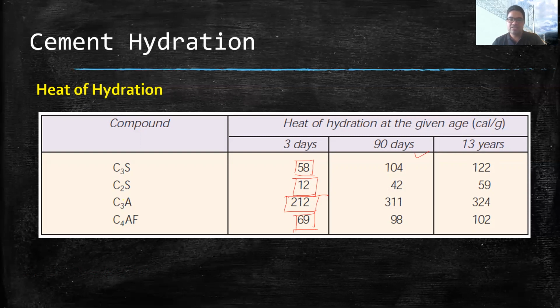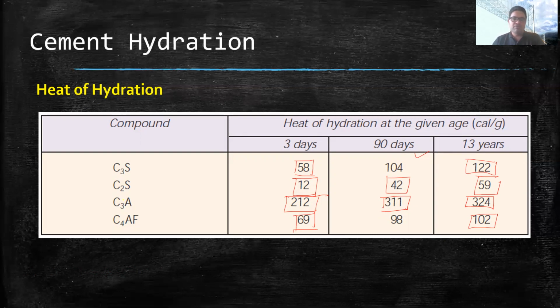C3A is still the highest heat liberator, and C2S is still the least heat liberator. And then if we see up to 13 years, C3A, C2S, and C3S, and then C4AF. So this is the heat pattern of these compounds.